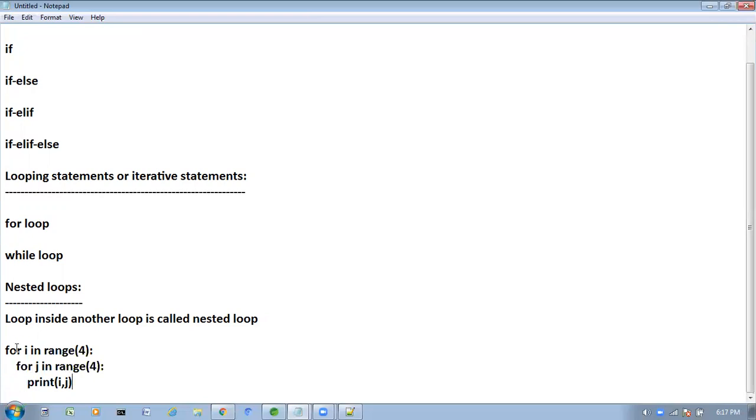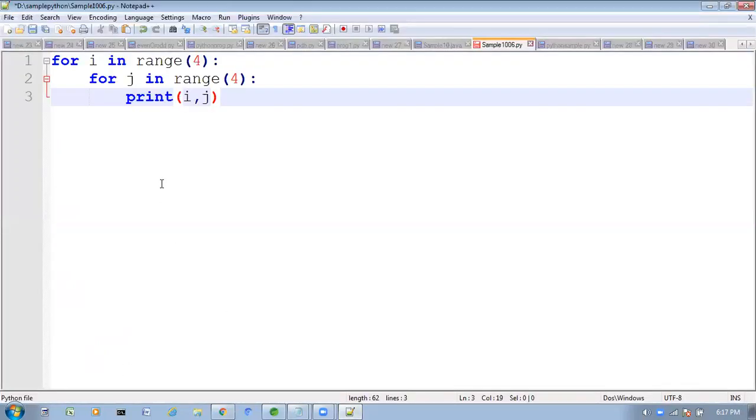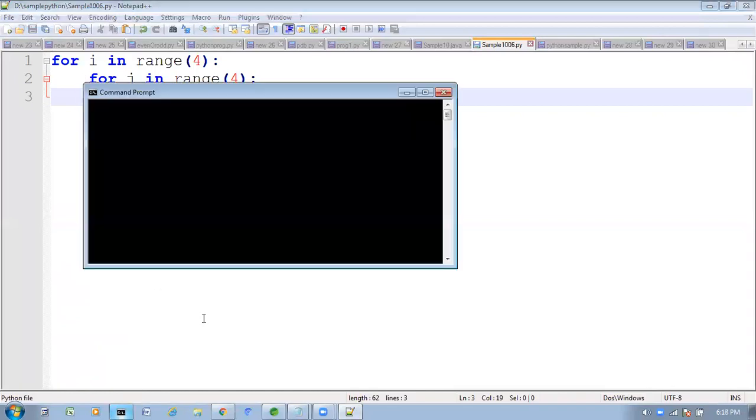Here what I am doing, inside this for loop I am writing one more for loop. Nested for loop means a loop inside another loop. Here this is the outer loop, this is the main loop. Inside this main loop I am taking one more loop, this is the inner loop. Outer loop and inner loop, loop inside another loop. Such type of loops are called nested loops. Now if I run this one, what output you will get, we'll see it here.